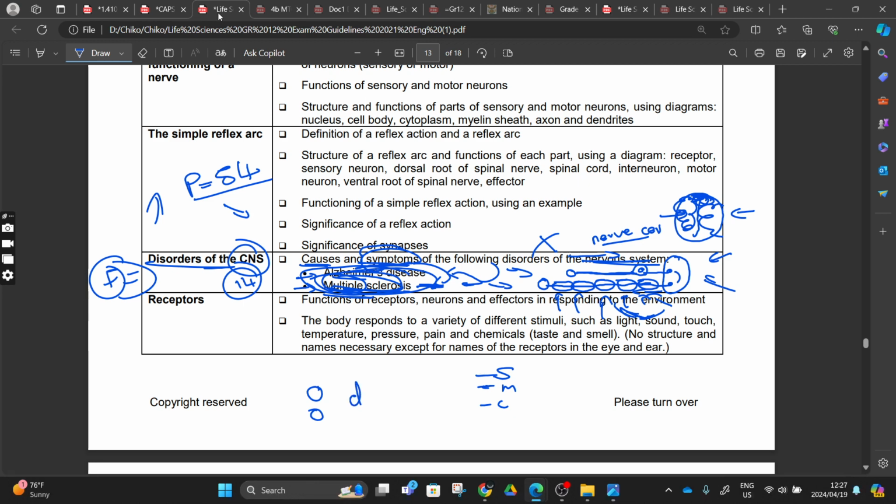These are the only two diseases that we are concentrating on here in grade 12. Alzheimer's, the cells are dying. Multiple sclerosis, we have scars on our myelin sheath. I hope you understand that. The symptoms: you hold a hot pen, and after holding it, there is a long time before you respond. You are responding to the stimulus after a long time.